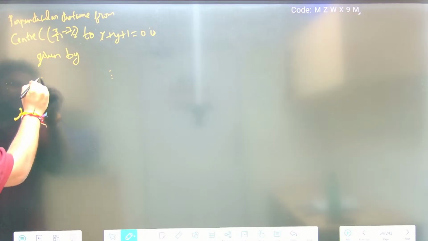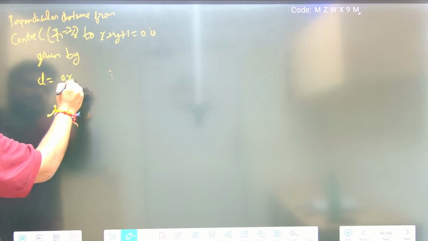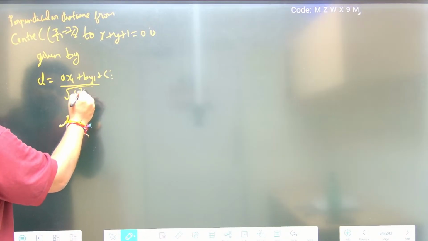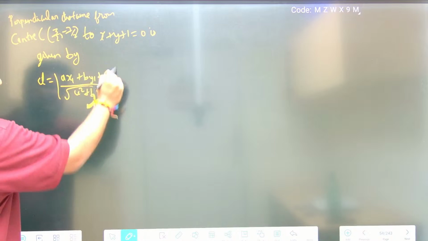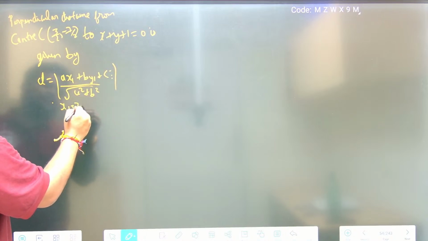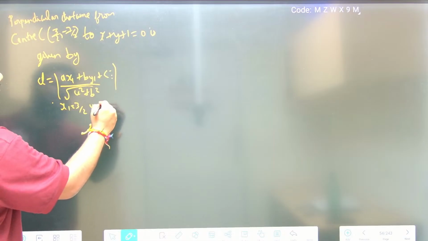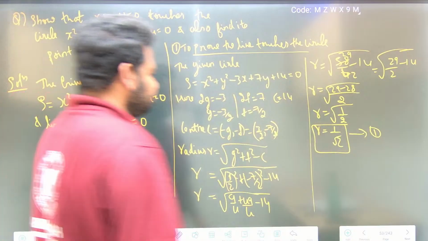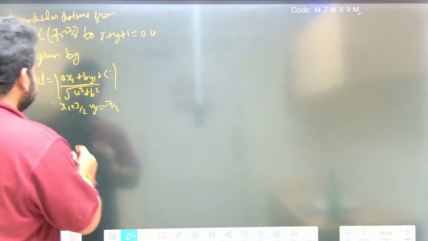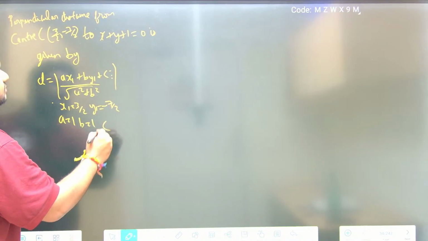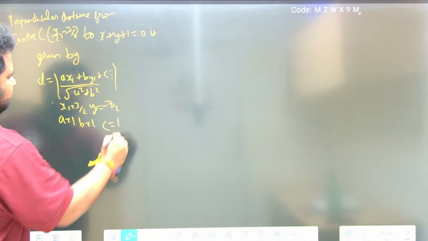Let us first write the formula. D is equal to ax1 plus by1 plus c divided by square root of a square plus b square. Here x1 is 3 by 2, y1 is minus 7 by 2. A here is 1, B here is 1, and C here is also 1.